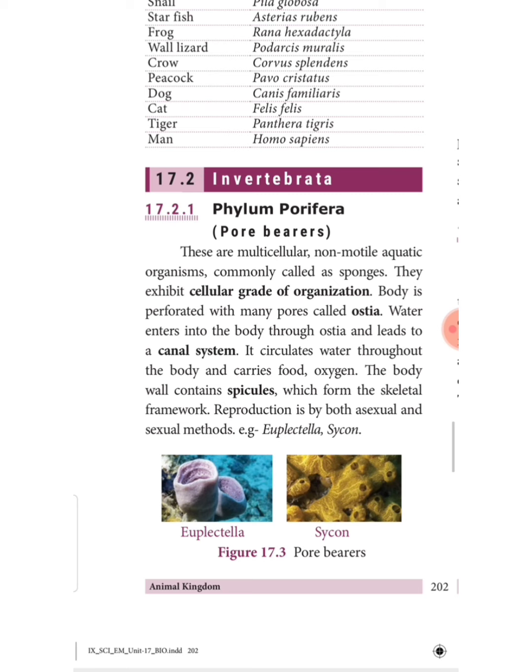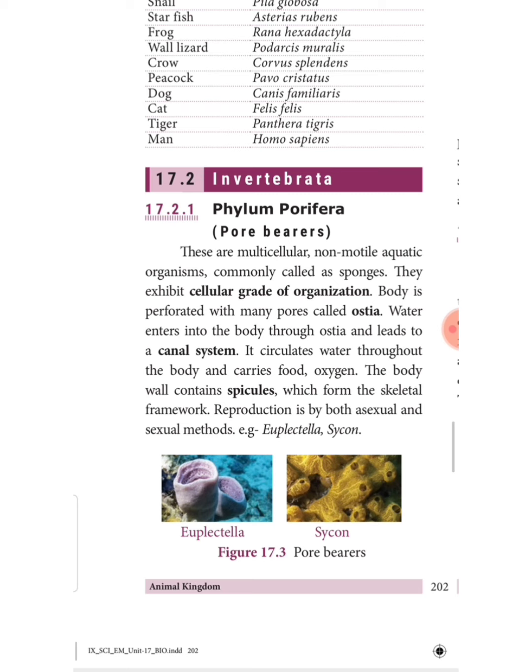These are multicellular, non-motile aquatic organisms commonly called sponges. They exhibit cellular grade of organization. In the previous classification, we have seen about the level of organization. There are two levels of organization: one is cellular level, another is tissue level, organ system, like that. So Porifera belongs to the cellular level organization type.